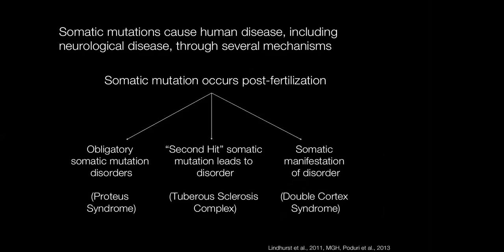And then finally, kind of on the other extreme are disorders where you can find both somatic and germline mutations. And what we've seen recently is that there's often a relationship between the type of mutation and the phenotype severity, so that affected individuals carrying a somatic mutation might have a milder phenotype than those carrying a germline mutation. An example of this is mutations in the gene Lis1. Somatic mutations lead to only neurons that carry the mutation migrating abnormally in the brain, resulting in that double cortex picture on MRI. Whereas if you have a germline mutation, all of the neurons carry the mutation and migrate abnormally, leading to that smooth brain or lissencephaly picture on MRI.